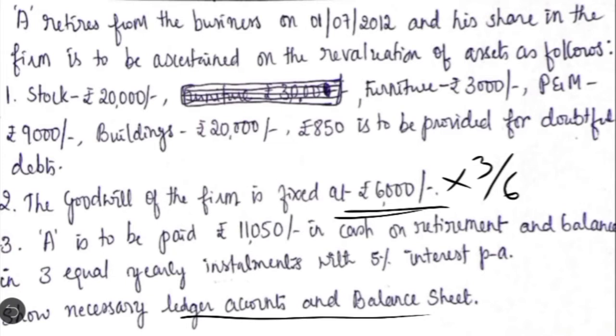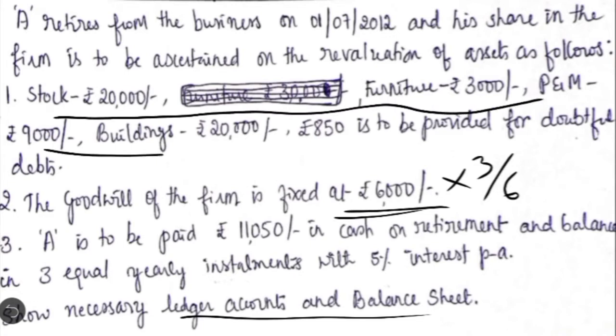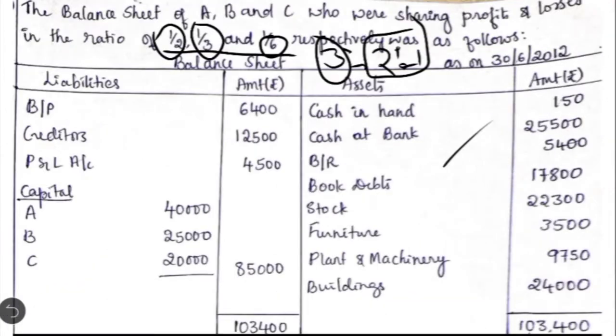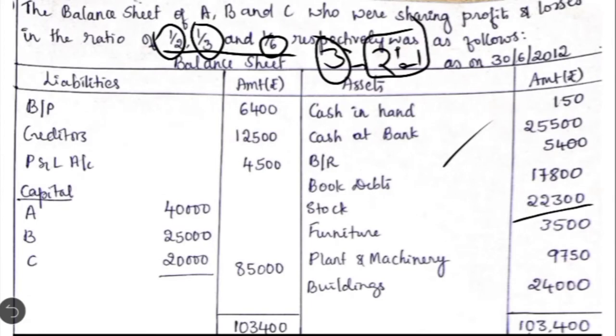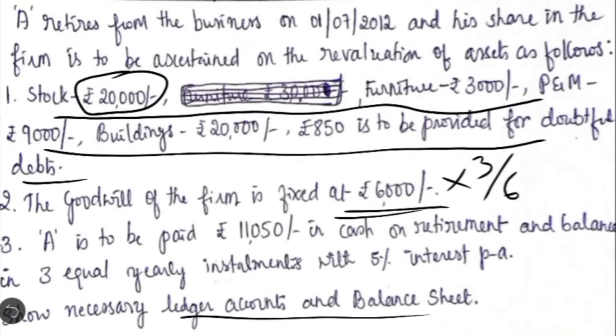So here it is given that these are the revalued figures of various assets. We have to compare them with the book value, and we have to see whether there is a decrease or an increase in the value of the asset. Coming to stock, the book value is 22,300, and now it is revalued at 20,000. So there is a decrease in the value of stock, which should be shown on the debit side of the revaluation account. Then coming to furniture, the book value is 3,500. The revalued figure is 3,000. So again there is a decrease in the value of furniture, which is to be debited to the revaluation account.